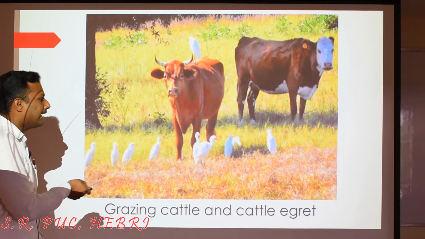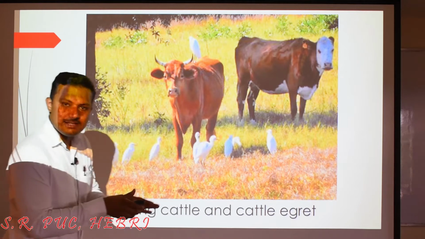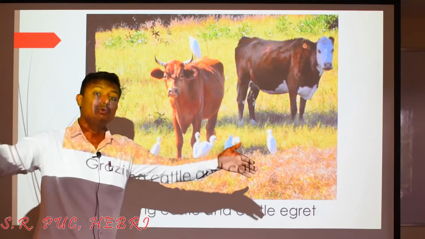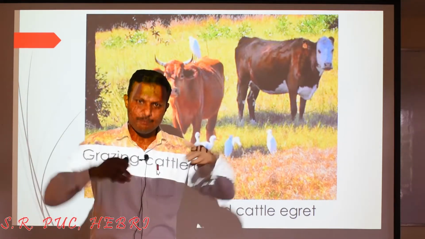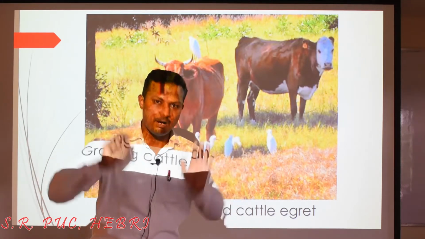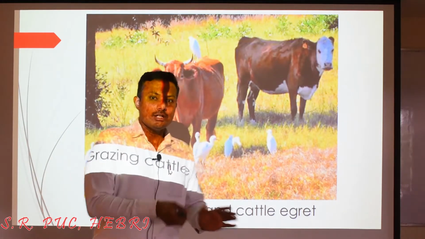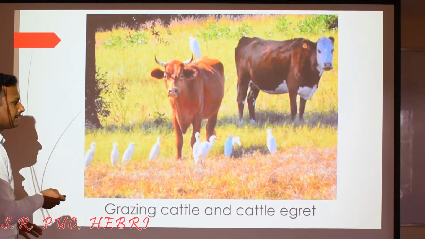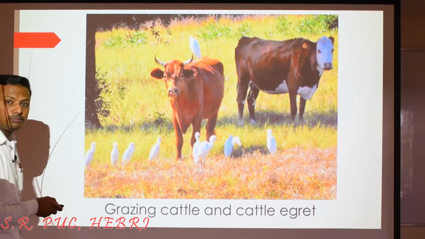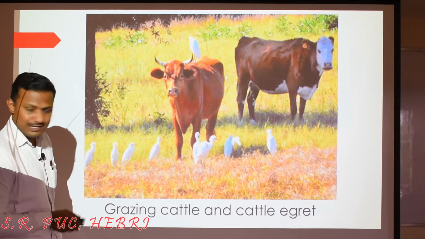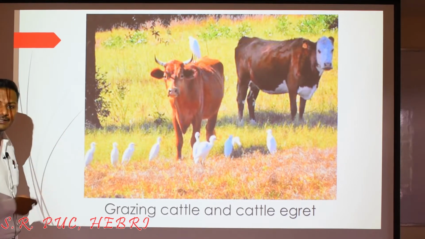And these cattle egret birds, they will be always surrounding the grazing cattle. ಮೇಯ್ತಾ ಇರುವ ದನಕರುಗಳ ಜೊತೆಗೆ ಇರುವಂತಹ ಹಕ್ಕಿಗಳಿವು. ಯಾಕೆ ಅಂತ ಹೇಳಿದ್ರೆ, see, what happens here is that these birds mainly feed upon the small insects, and these insects may be present in the grass here.